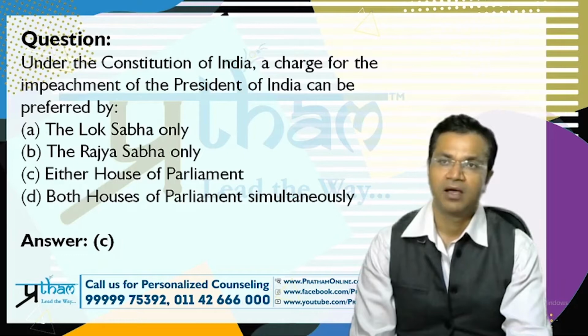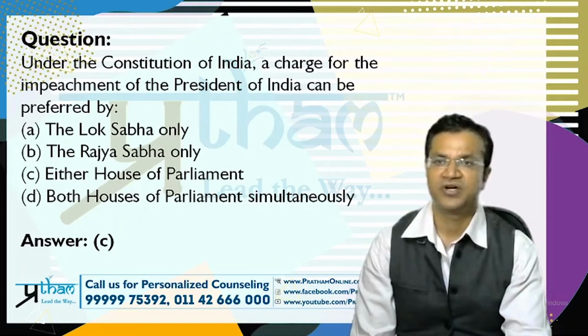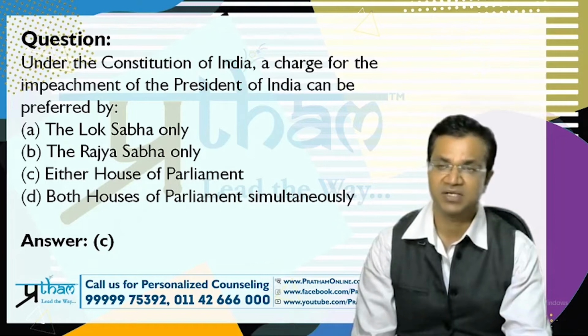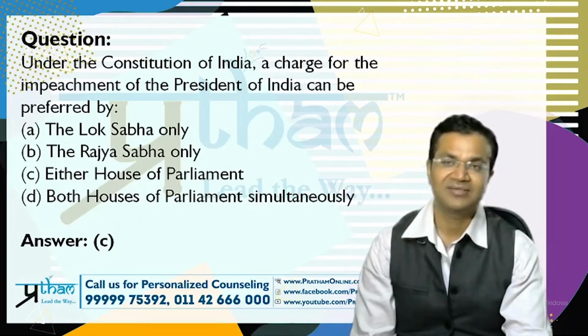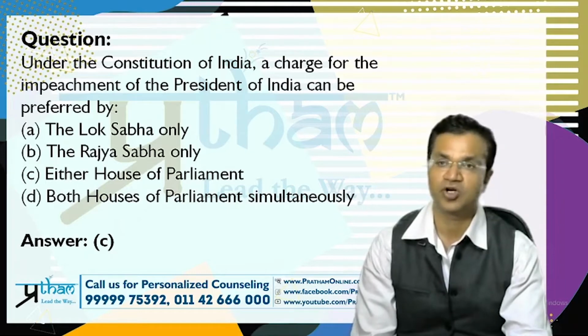And this is the last question. Again, they have asked the question from the Indian point of view, that under the Constitution of India, a charge for the impeachment of the President of India can be preferred by, right? So it can be preferred by which? Obviously, the answer is either House of the Parliament. But basically, these last two questions, which were asked from the Indian context, are indirectly related to the actual article which has been asked in the sample paper.